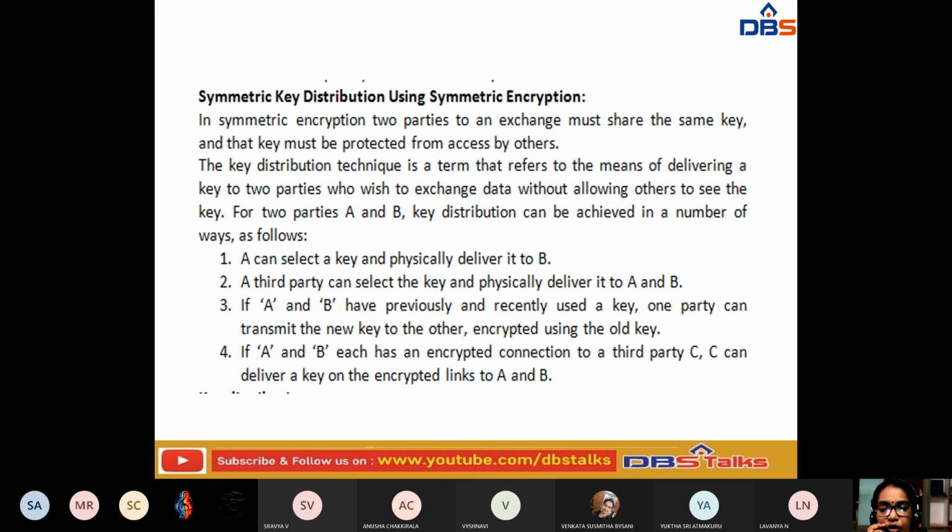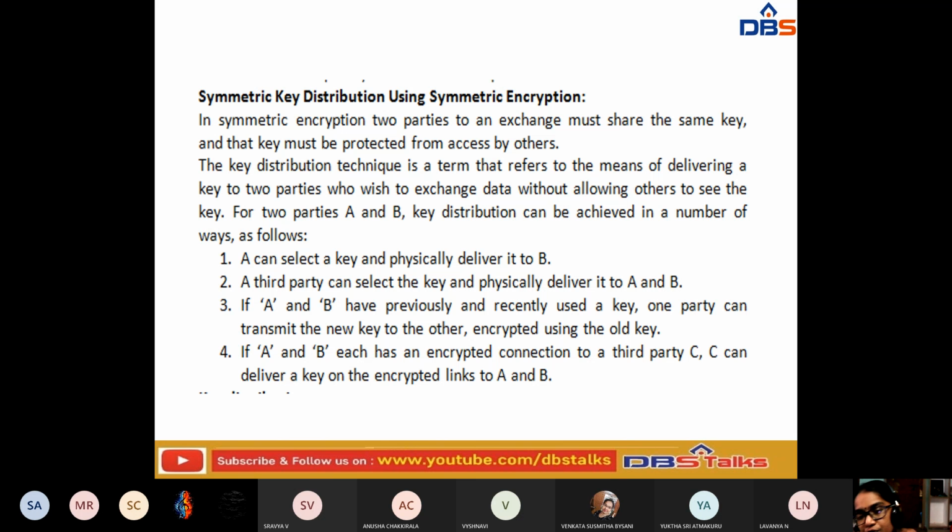Whenever you are going to deliver a key between the two parties, you have to exchange that data while you are generating the key. The basic thing is we should not allow others to see that key. If somebody sees that key, you can definitely say that our data is going to be stolen by someone. So that key should not be seen by others.